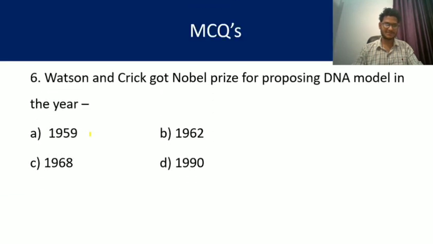Question number 6. Watson and Crick got the Nobel Prize for proposing the DNA model in the year? We know the double helical model of DNA was proposed by them, and they got the Nobel Prize for their work in the year 1962, my dear friends. B is the right answer. Watson and Crick, Nobel Prize for the double helical structure of DNA in 1962.